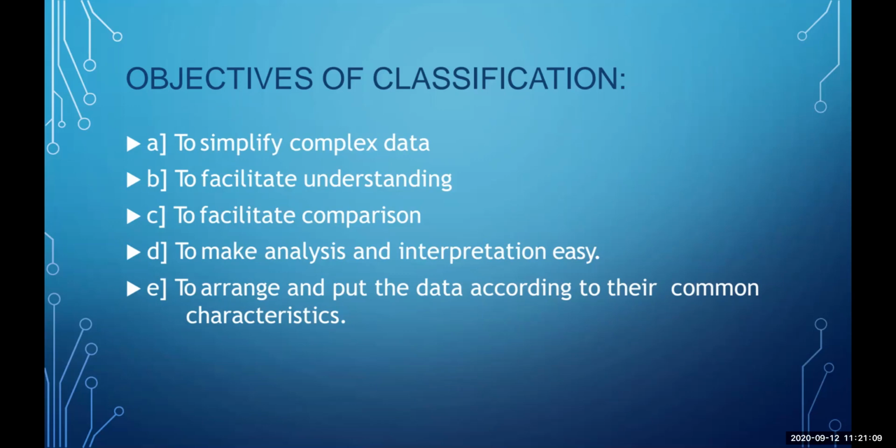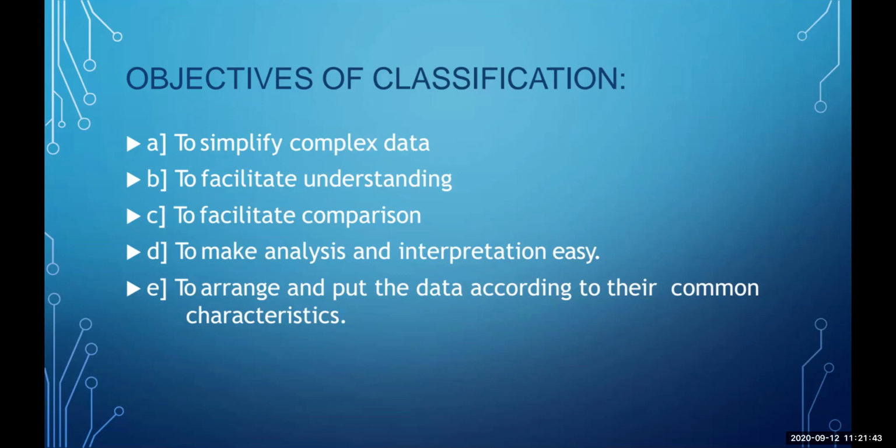Like, let's say, for example, if we had 4 things in the option as to which is your favorite food: sandwich, burger, pizza, or dosa. Now, all the people would be responding differently. But when I segregate them, when I classify all the 100 responses on the basis of similarity or common likings, then it will give me simple data, easy to understand and easy to compare as to which food is liked or consumed most by the people.